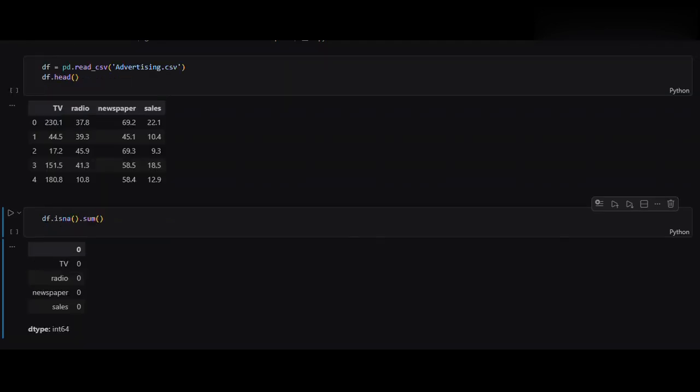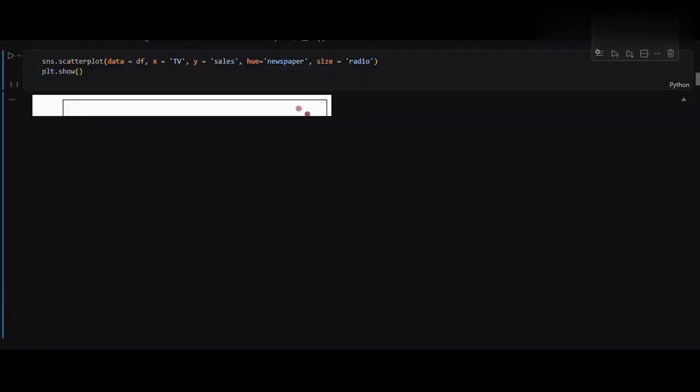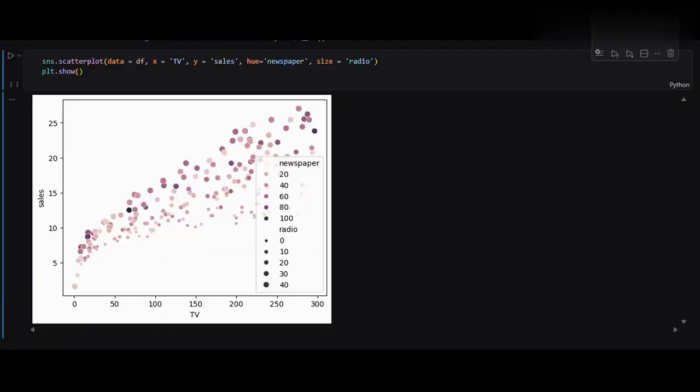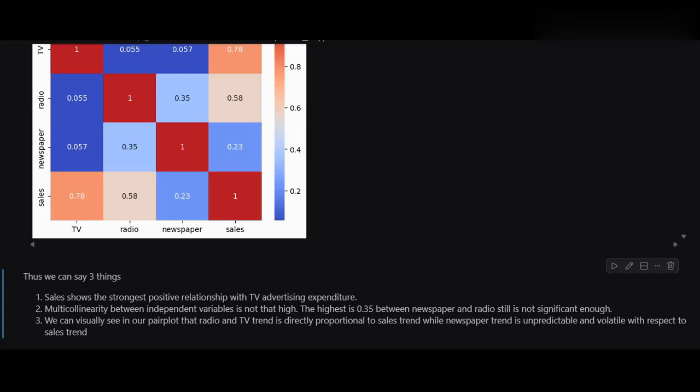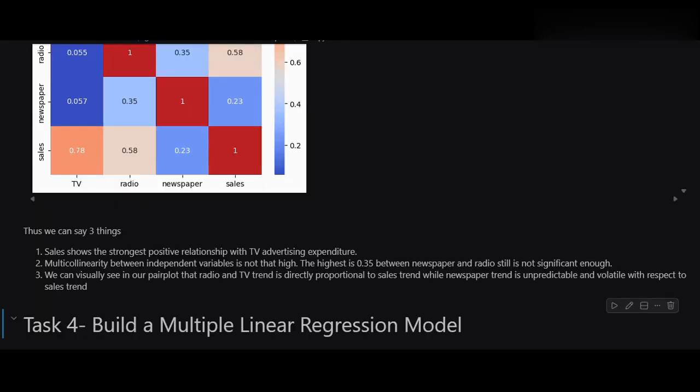Task 3. Exploratory data analysis. In this step, we explore the relationship between advertising channels and sales. We created scatter plots, pair plots, and a correlation heat map. From the visualization, we observed that TV and radio advertising have a stronger positive relationship with sales. Newspaper advertising shows a weaker relationship compared to TV and radio. The heat map helps us to identify which variables are strongly correlated with sales.